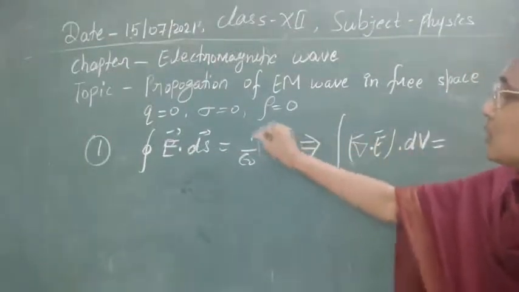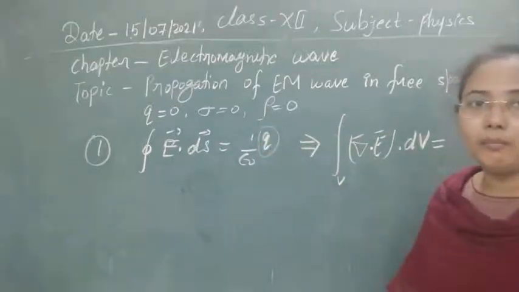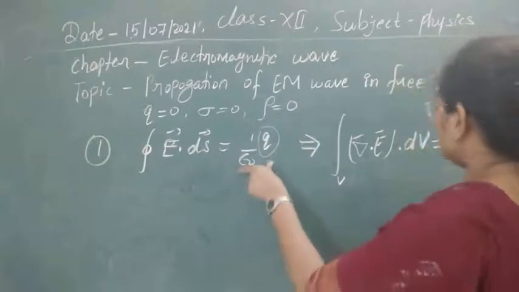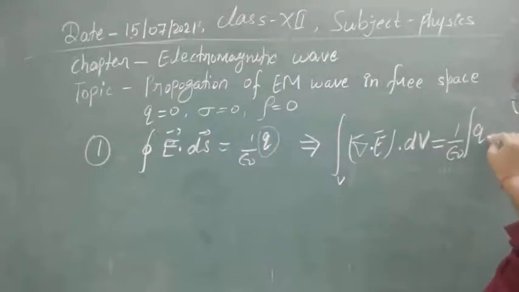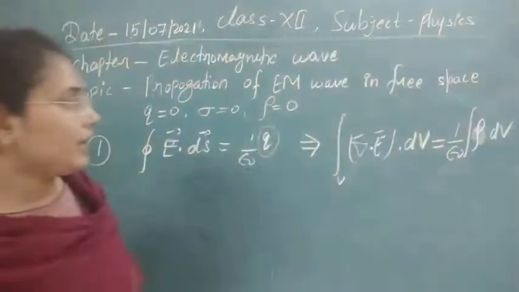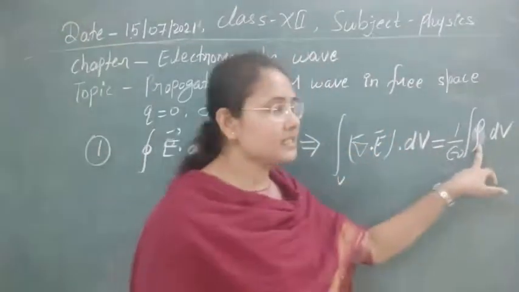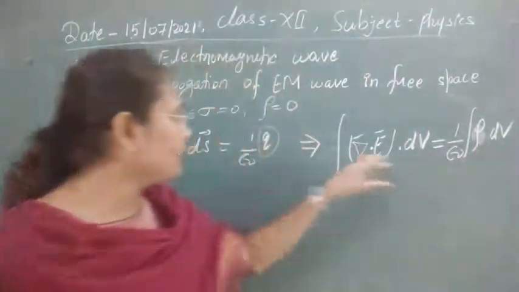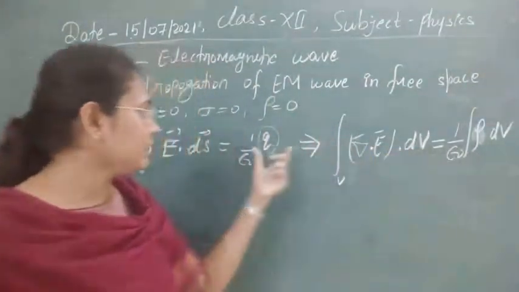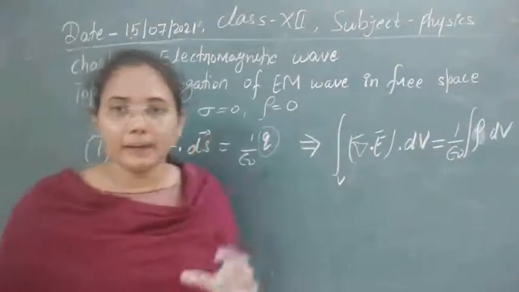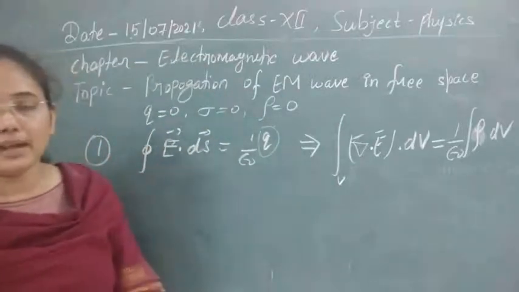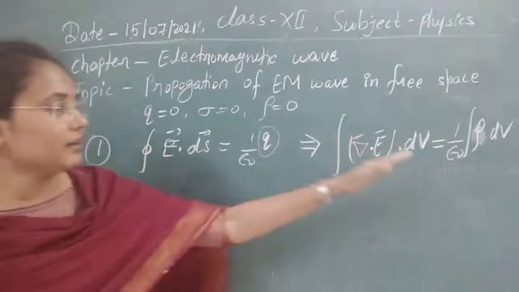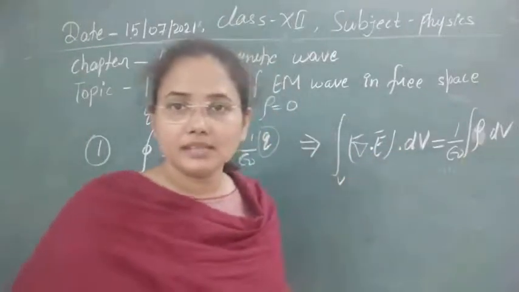And one more thing here: this Q you can write in the form of volume charge density, as an integration of charge over the volume. If the volume has charge density rho, then it can be written as Q by V, and for a small volume dV it can be represented in this way. So for any three-dimensional region, the charge enclosed can be calculated in terms of this volume charge density.